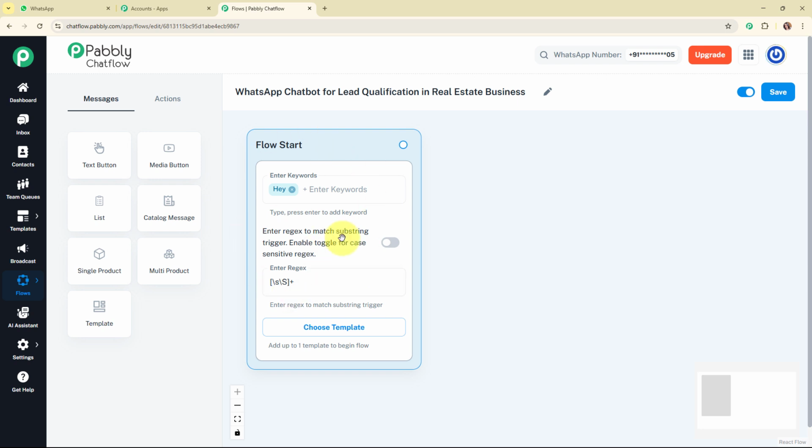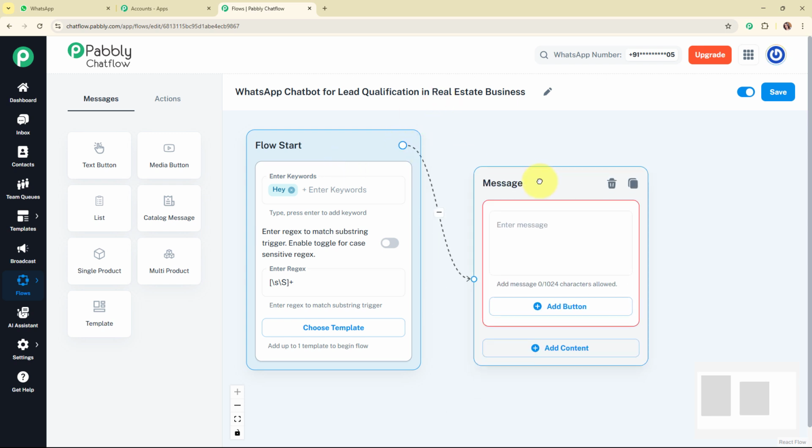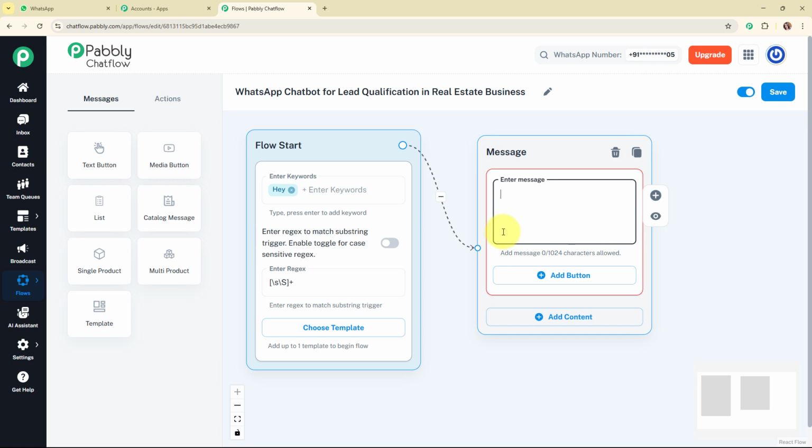So now after triggering my WhatsApp chatbot, I'm going to send a hello text to my leads, and for that I'm going to add a text box first over here. And here I'm going to enter the text as hi there, welcome to Urban Nest Realty. I'm a nest bot here to help you find the right property whether you're buying or renting. How can I assist you today?